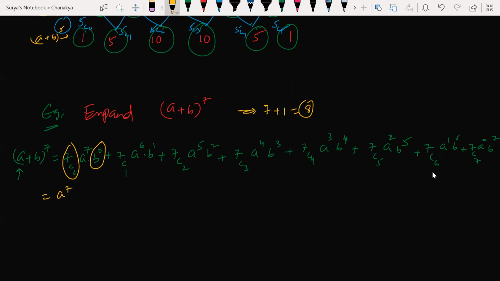Now look at this. Plus 7C1, answer is what? 7. A to the power of 6, B to the power of 1 is B. Plus 7C2, answer is what? Calculate like this: 7C2 is nothing but 7 into 6 by 2 into 1, 2 threes are 6, so 21. Correct? So 21, A to the power of 5, B squared.